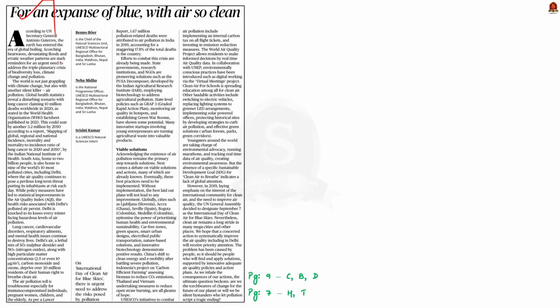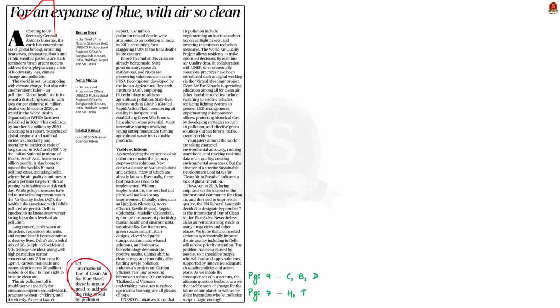Today, that is 7th September, is annually celebrated as the International Day of Clean Air for Blue Skies. It is celebrated worldwide to strengthen international cooperation in reducing air pollution and improving air quality. The theme for the 2023 celebration is Together for Clean Air. This theme highlights the urgent need for stronger partnerships and shared responsibility for overcoming air pollution.